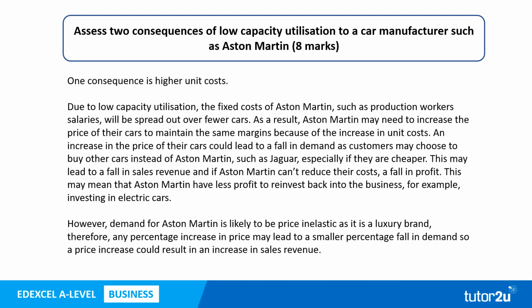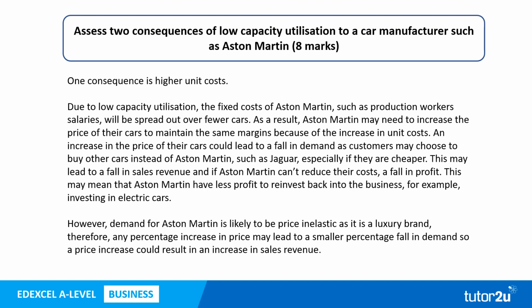So one consequence is higher unit costs. Due to low capacity utilisation, the fixed costs of Aston Martin, such as production workers' salaries, will be spread out over fewer cars. As a result, Aston Martin may need to increase the price of their cars to maintain the same margins because of the increase in unit costs.